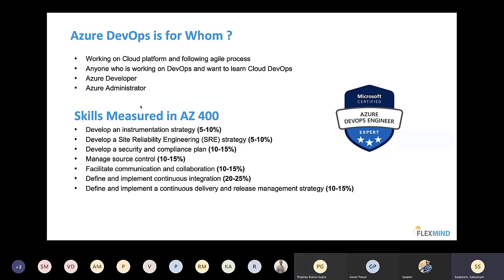If you see the actual order, you should do AZ900, then AZ104 or 204, and then come to AZ400, right? But what I have done in my career is, I like Azure because I am a DevOps engineer. I like Azure DevOps very well, and I have actually been working on Azure DevOps for at least 3-4 years till now. So I have taken AZ400 directly.